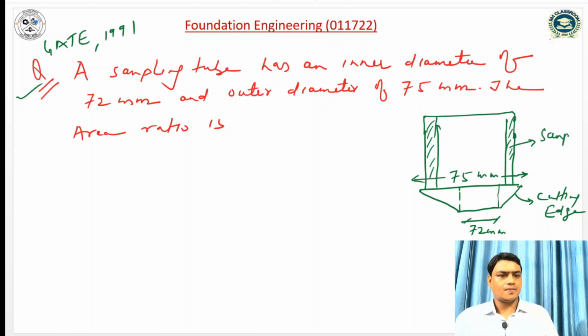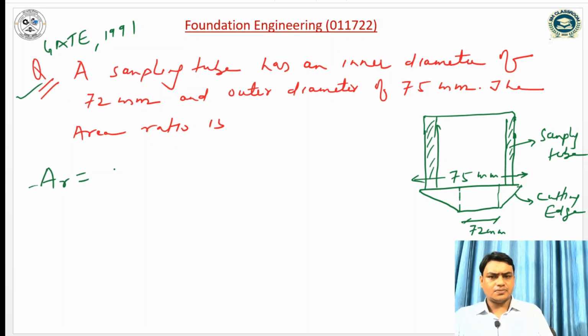This is the sampling tube. So area ratio can be computed as AR is equal to D2 square minus D1 square divided by D1 square into 100.